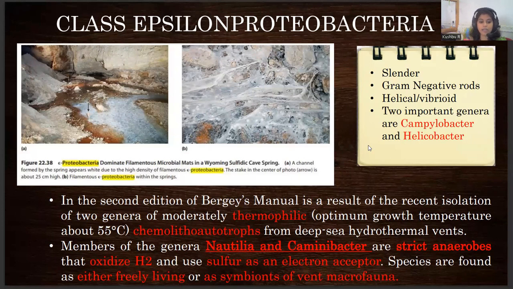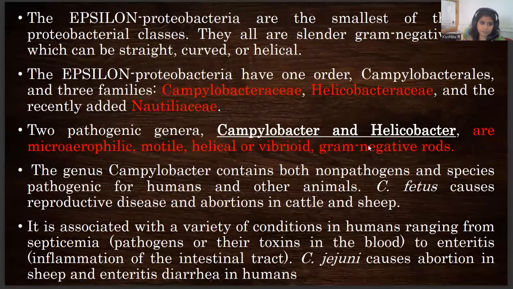They could also be chemolithotrophic or chemolithoautotrophic. They are strict anaerobes, with the capability to oxidize hydrogen and use sulfur as an electron acceptor. They can be free living or symbiotic, but a significant characteristic of epsilon proteobacteria is its ability to survive harsh environmental conditions, that is, high temperature.